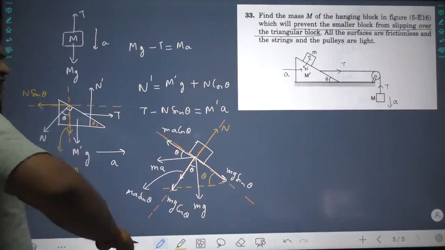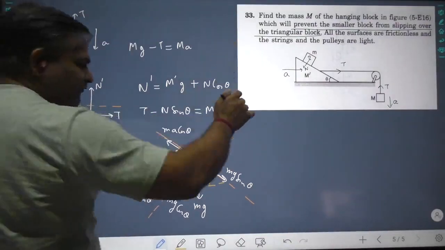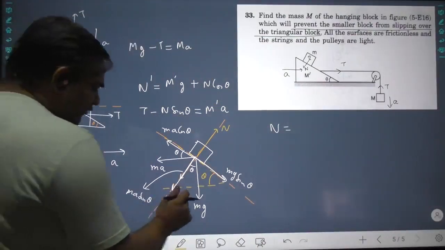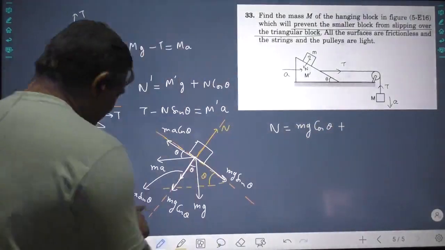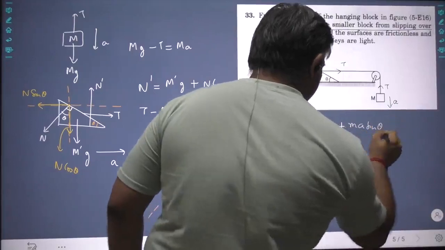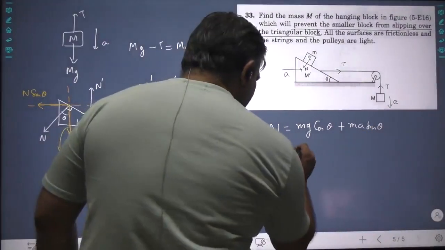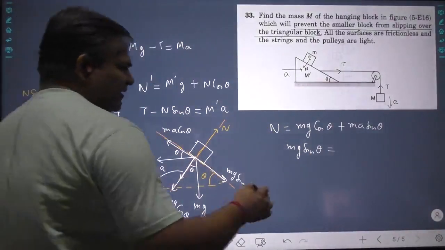Now we want everything to be balanced. So along this, how will we balance the above forces? N is the only above force. It should be equal to the below forces, mg cos theta plus ma sin theta. And these forces must be balanced. That is, mg sin theta should be equal to ma cos theta.